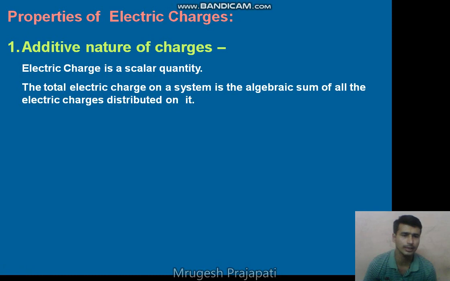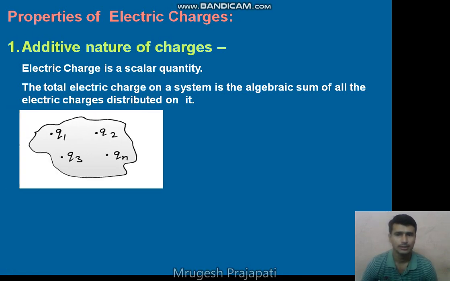The total electric charge on a system is the algebraic sum of all the electric charges distributed on it. That is the additive property of electric charge.